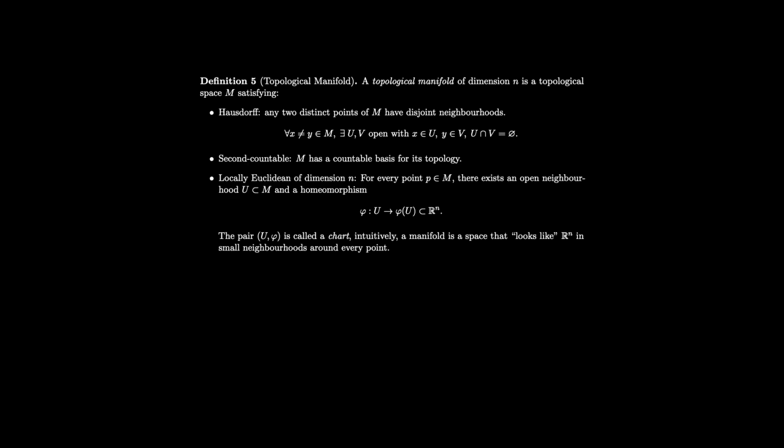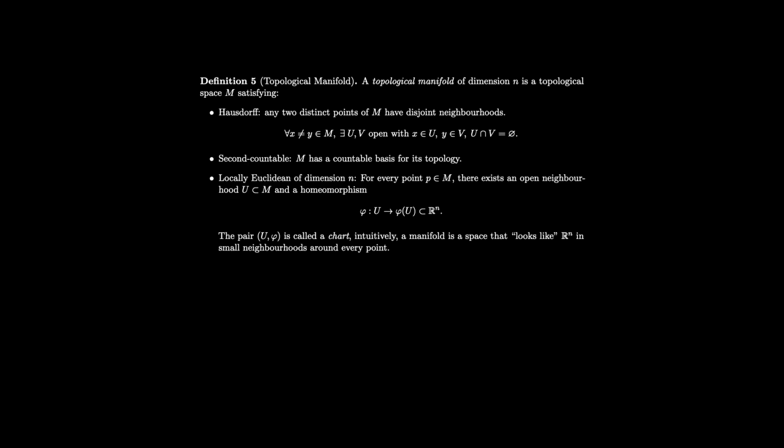The second property says the space is required to be second countable, meaning it has a countable basis for its topology. This ties directly back to our previous idea. The topology must be generated by countably many basis elements. This property keeps the space manageable and avoids pathological behavior.